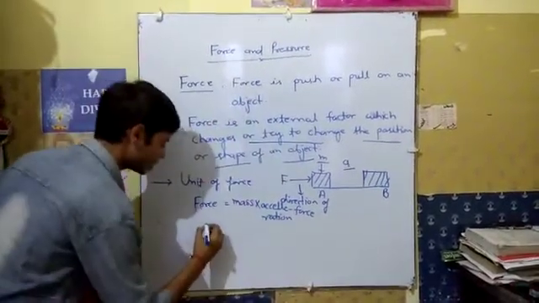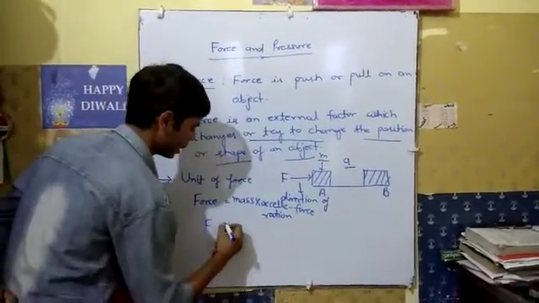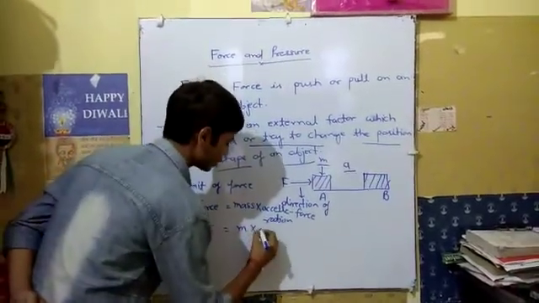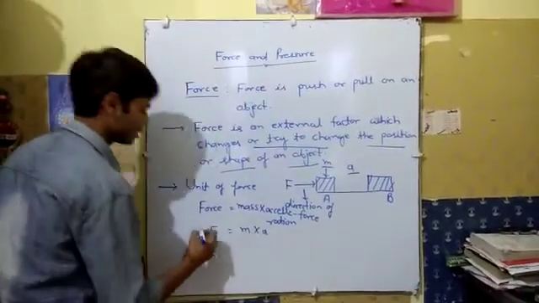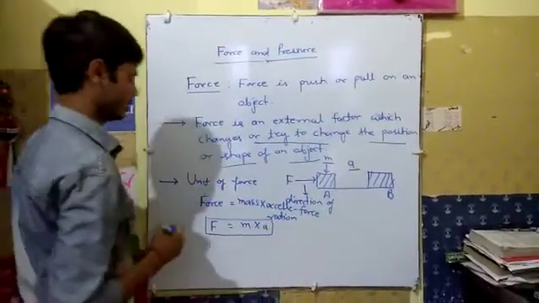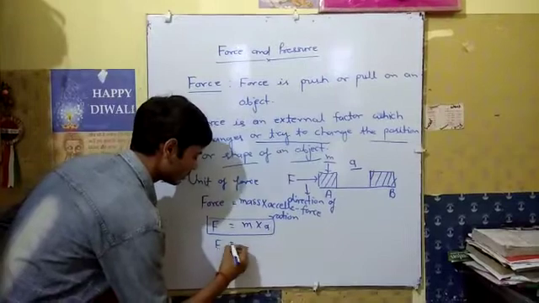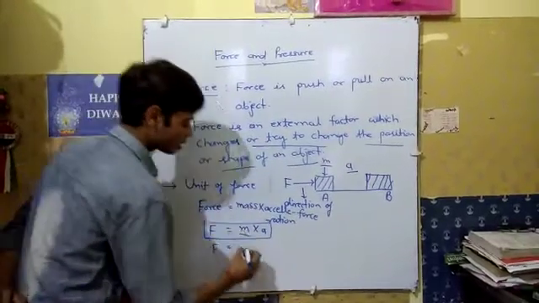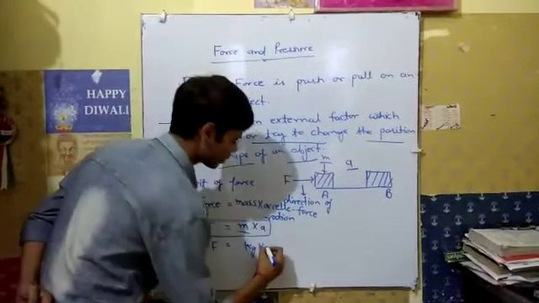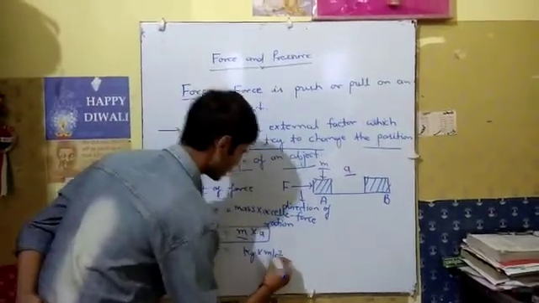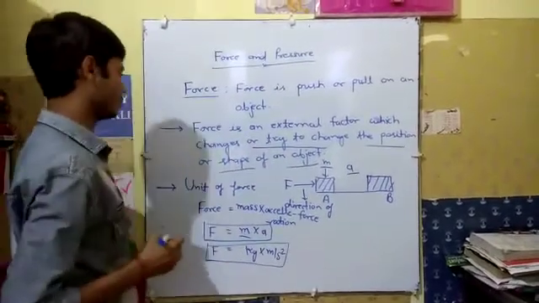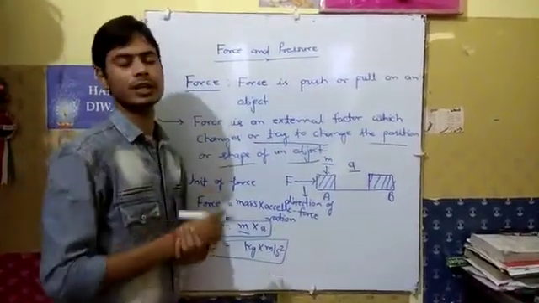Force is represented by F, mass by M, and acceleration by A. The unit of mass is kilogram and the unit of acceleration is meter per second square, so the unit of force is kilogram meter per second square.